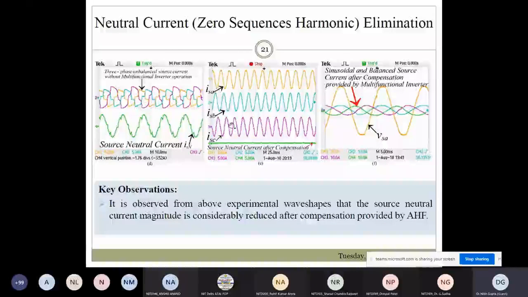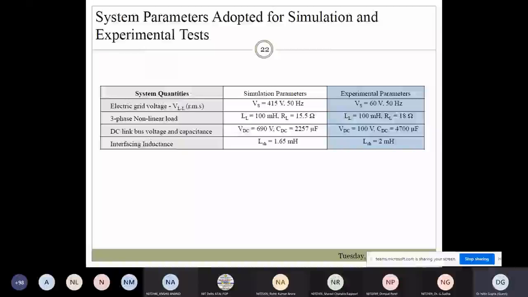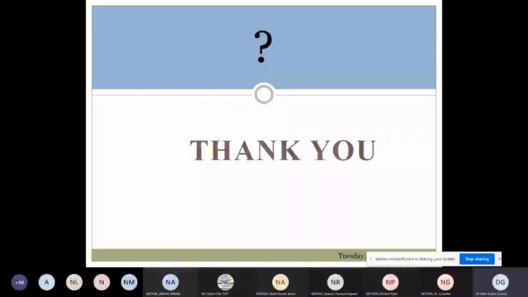And you can see that when the active power filter comes into the picture, the three currents are sinusoidal, and your source neutral current after the compensation is approximately 0. Sinusoidal and balanced source current after the compensation. It is observed from this waveform that the source neutral current magnitude is considerably reduced after the required compensation. This is one of the main features also, because you have to reduce the neutral current too. These are the parameters, not the main task.